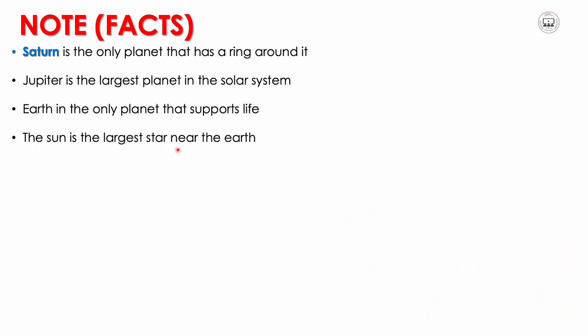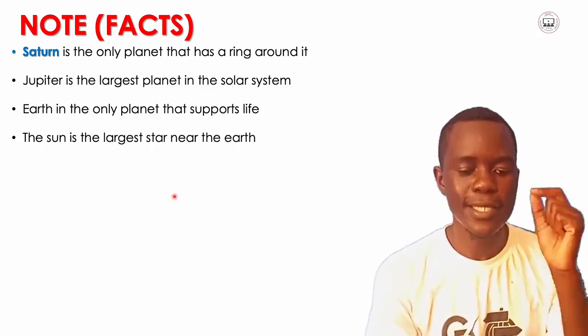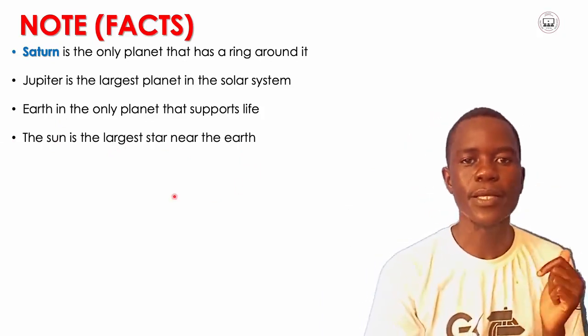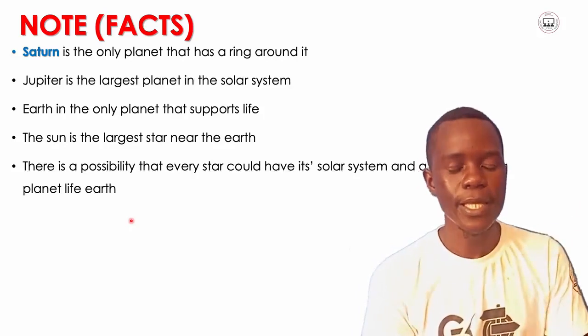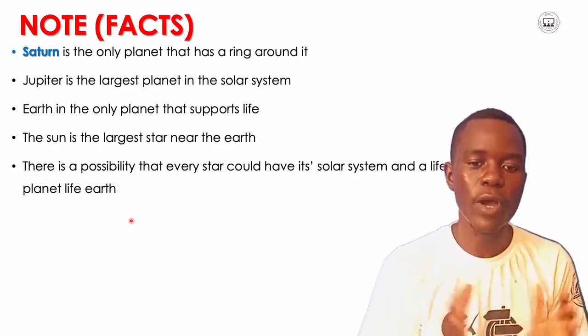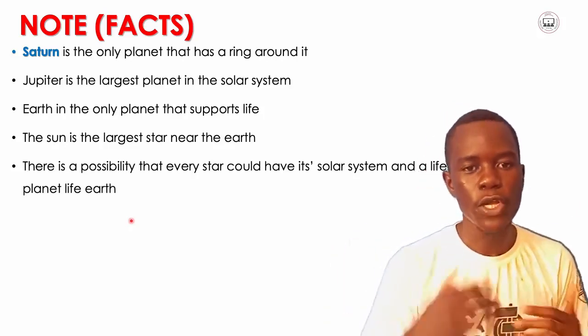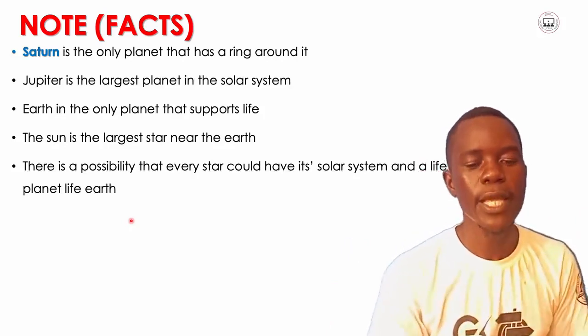The sun is the largest star near the Earth. There is a possibility that every star could have its own solar system and a life-sustaining planet like Earth.